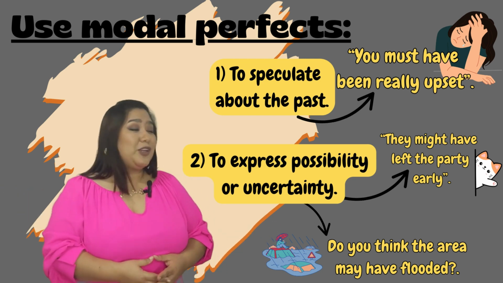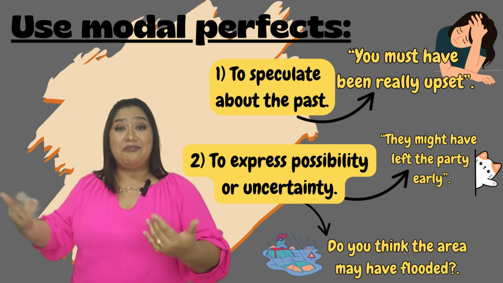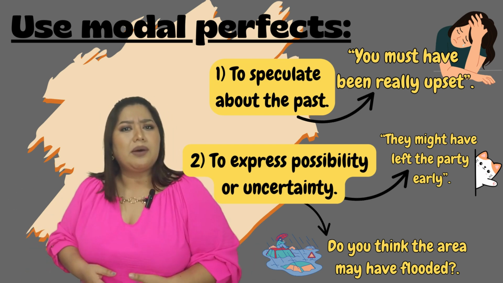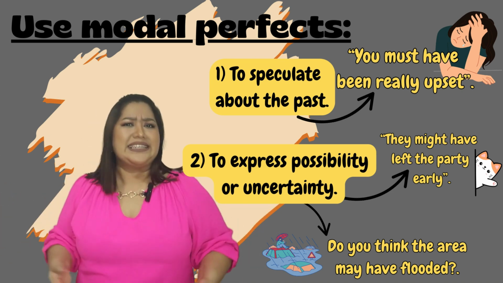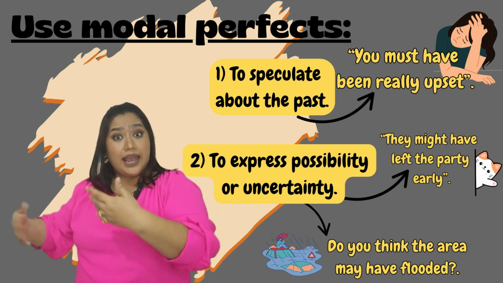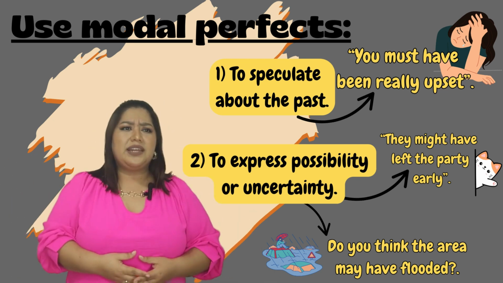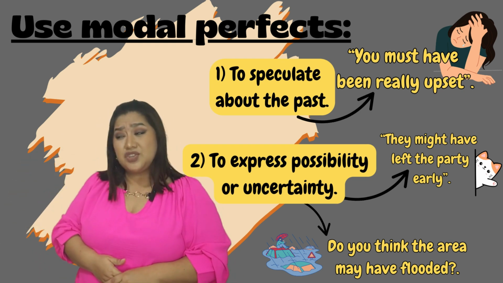Well, first of all, we use them to speculate about the past. Imagine you are having a conversation with somebody else, and this person is telling you a story about the past, something that maybe happened yesterday, last week, or in 1992. You decide. And then you want to speculate, to take this conversation even further. Well, you can say something like, "Oh my God, you must have been really upset about that decision."